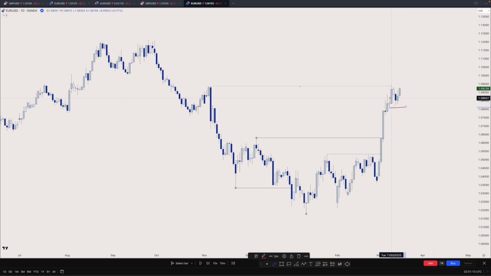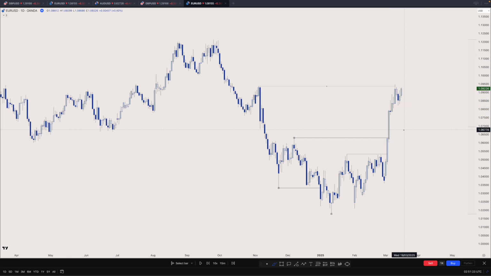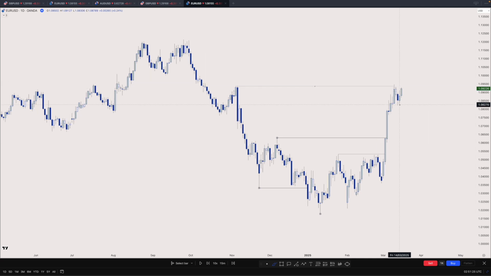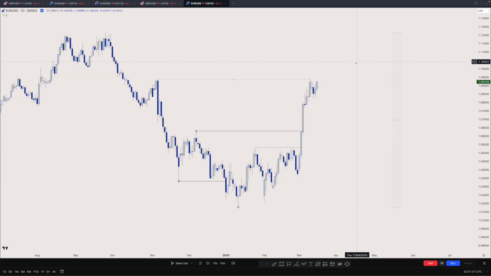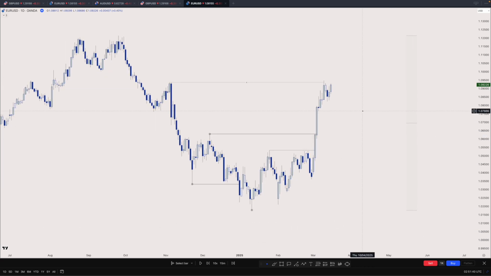Clearly this has been respecting, demand has not failed yet. Until we see weakness in demand or demand fail like this, I can't expect price to be pulling back, right? So it looks like this is holding the price at the moment, and now it's making its way up to take out this high. Let's see how it develops. So that's the daily. The main idea is just to follow the bullish order flow if it presents on the 1 hour and the 4 hour, because we don't have that significant confirmation yet to confirm the internal pullback.